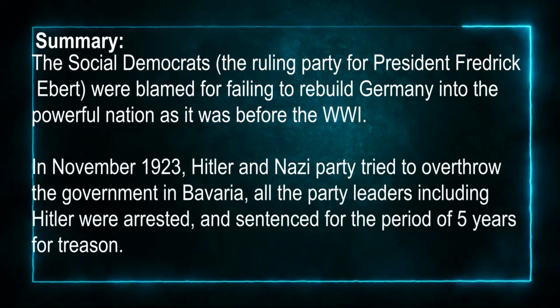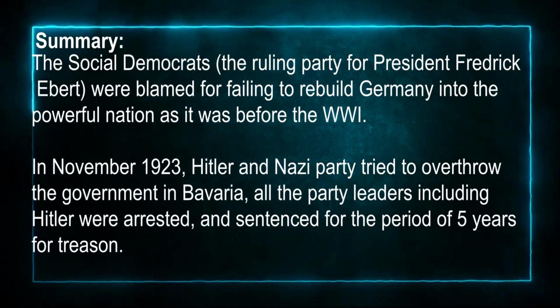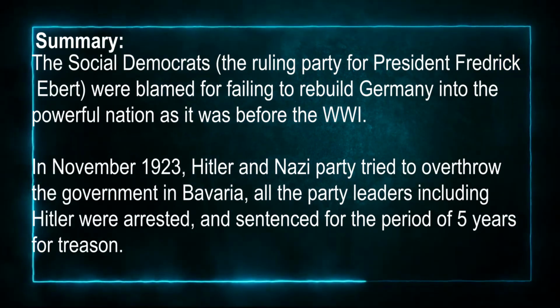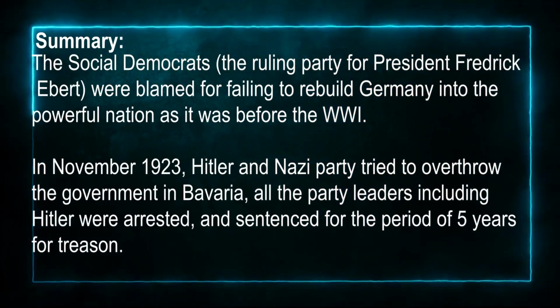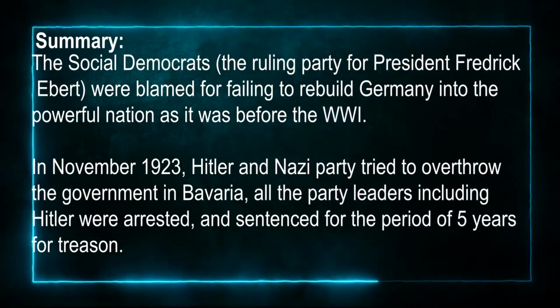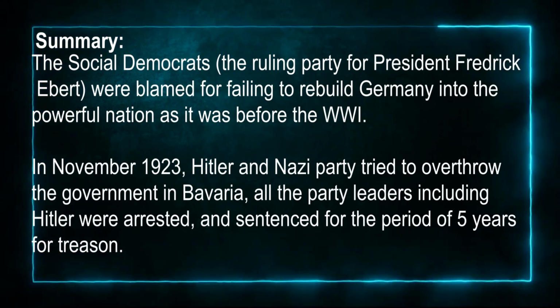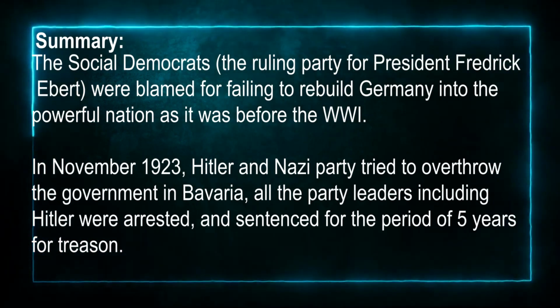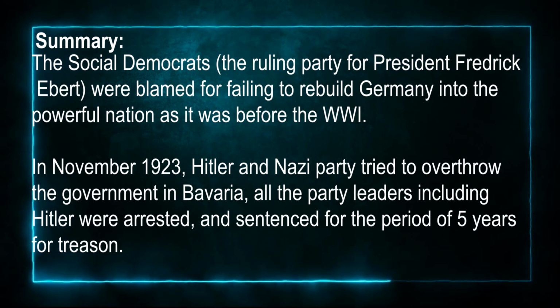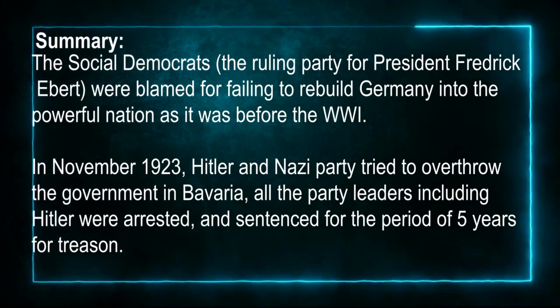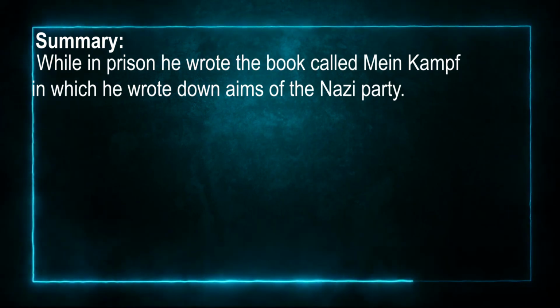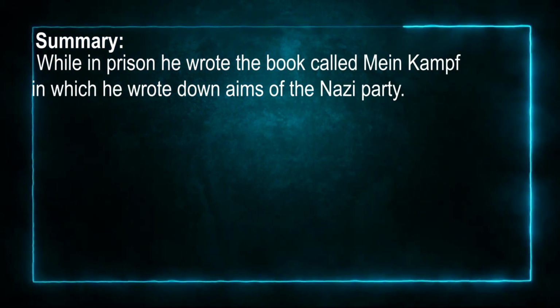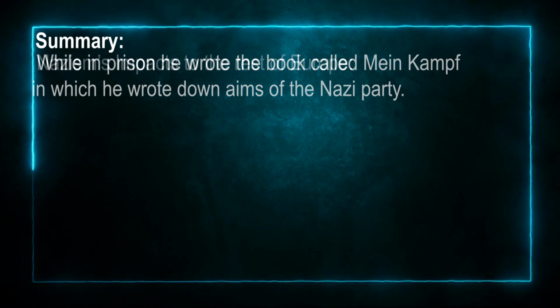In November 1923, Hitler and his party tried to overthrow the government in Bavaria. All the party leaders, including Hitler, were arrested and sentenced to a period of 5 years in prison. While in prison, he wrote the book called Mein Kampf, in which he wrote down the aims of the Nazi Party.